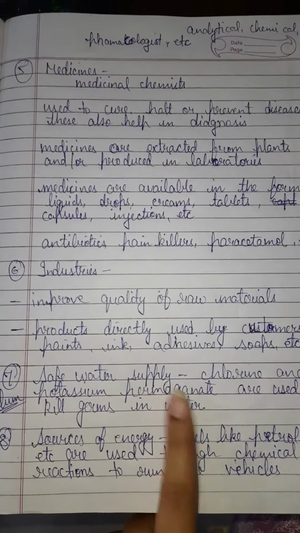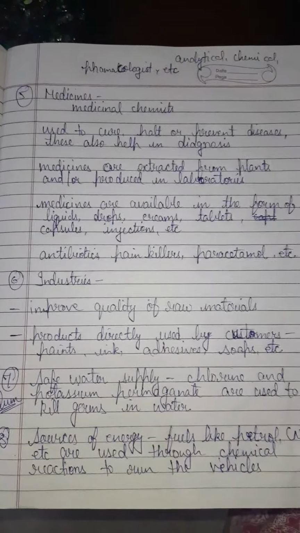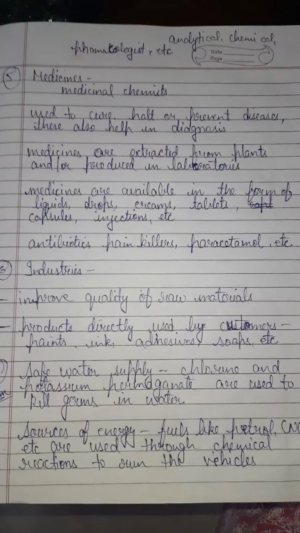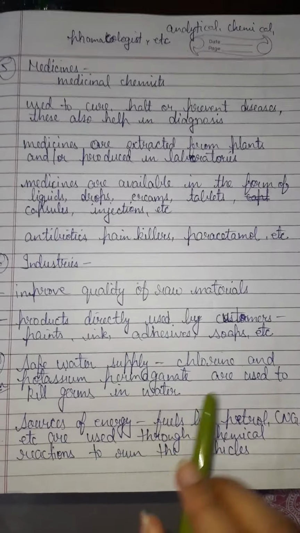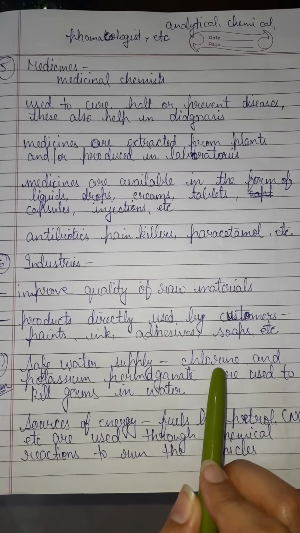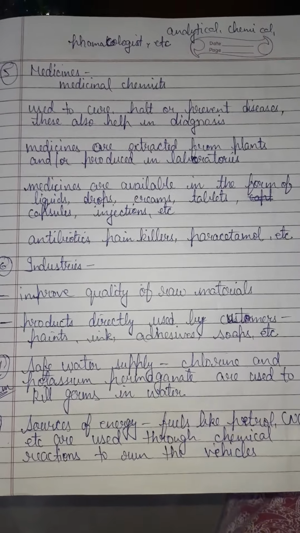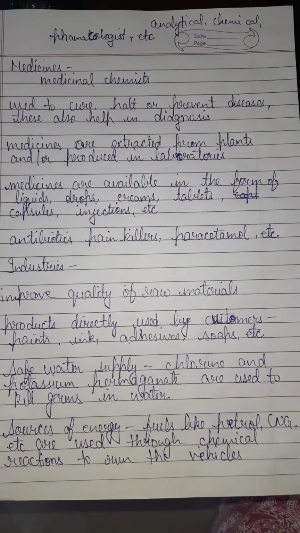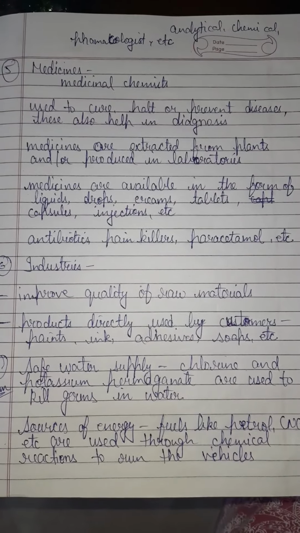Safe water supply. Chlorine and potassium permanganate are used to kill germs in water. Chlorine is mostly used in the water in swimming pools. Chlorine and potassium permanganate are also used in the city water supply, that is the municipality water you get from the taps.